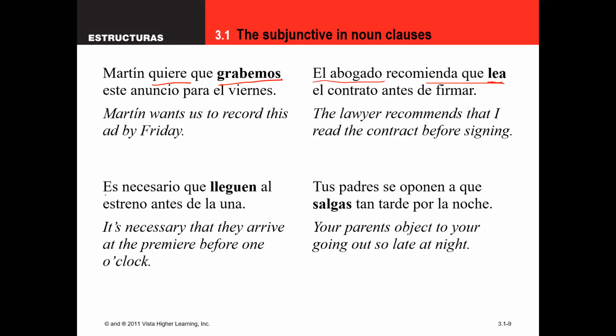A lot of these impersonal expressions, I'm not really going to get into impersonal expressions today, but you can see the impersonal expressions are the ones without really a specific subject. Es necesario, es importante, es urgente. Those phrases are often going to be subjunctive. That's actually the I of WEIRDO. The I is the impersonal expression. So most impersonal expressions are subjunctive triggers. Not always, but usually you can take an impersonal expression and trace it back to one of the three main uses. In this case, es necesario, I would trace that to verb of influence. Okay,